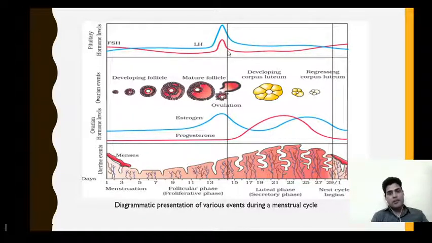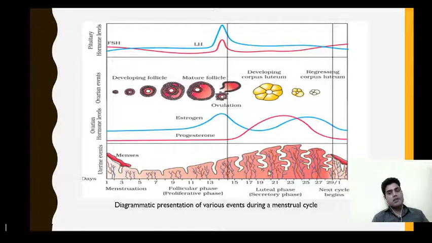Then this is the 14th day, which is just the middle of the menstrual cycle. In this phase, ovulation occurs, that is the rupturing of the Graafian follicle, which leads to the release of the secondary oocyte, or ovum. Then the next is the luteal or secretory phase, in which the endometrium becomes highly vascularized and thickened.